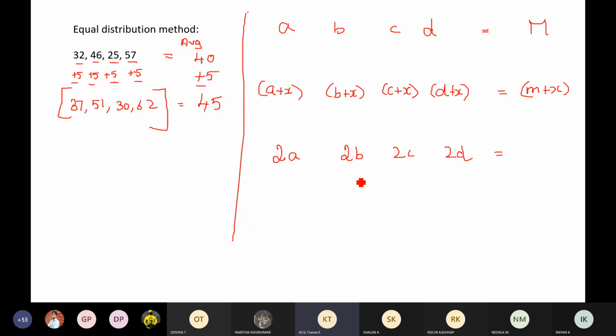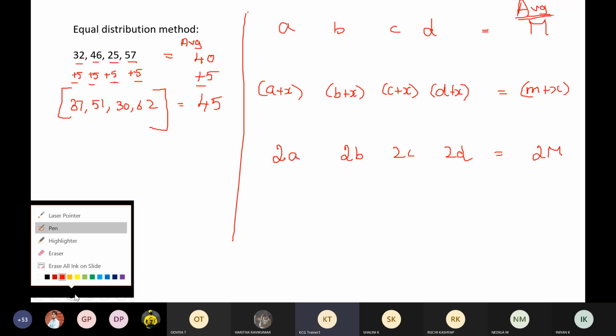Because the average of A, B, C, D, I'm telling you, is M. What will be the average of 2A, 2B, 2C, 2D? Very good, Harivardhani. Very good, Deepthi. Yes, it would definitely be 2M.